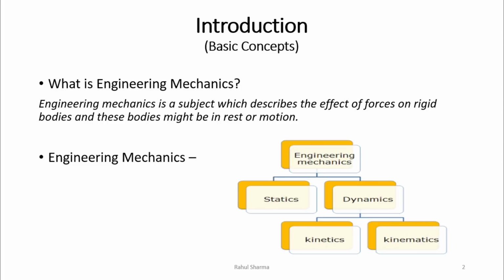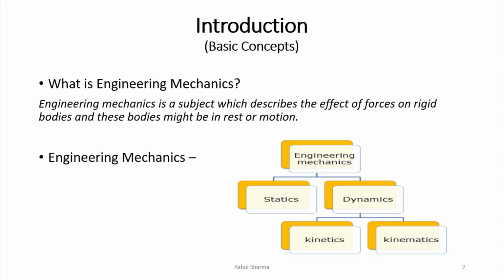It is mainly having two categories. First is statics and dynamics. Then dynamics is subdivided into two parts: kinetics and kinematics. So first of all, we must say what is statics. Statics means a body at rest or in equilibrium, and dynamics means study of bodies in motion. As dynamics is having two subcategories.